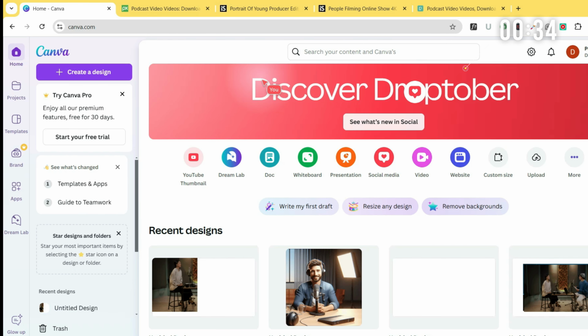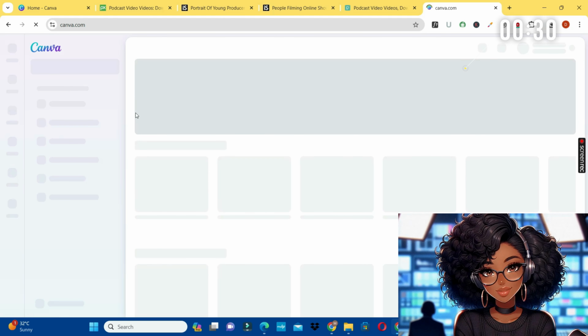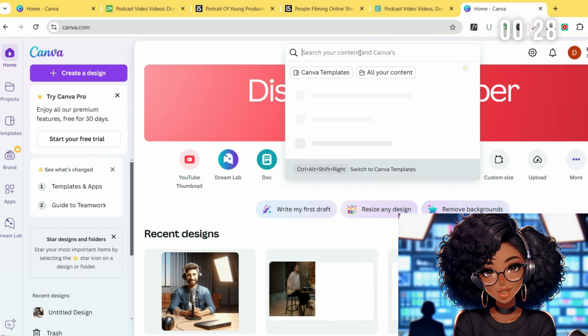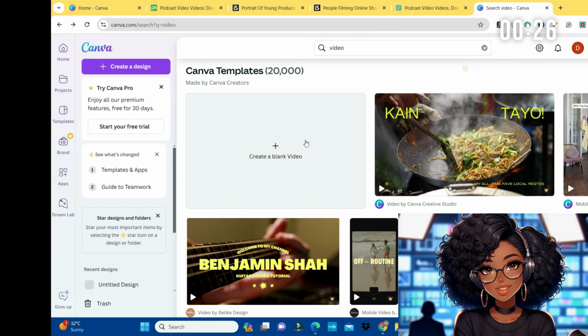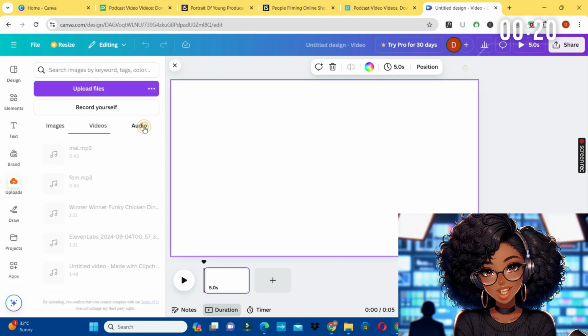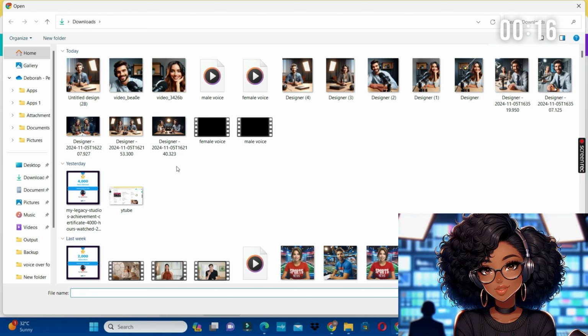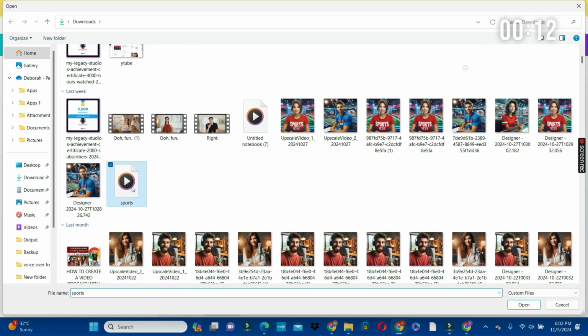You can type Canva and then visit the Canva homepage. Now in your search bar, type video. So you're going to choose create blank video template. Next is to import the audio to Canva. So click on the upload button, click on audio, click on upload files, and then import the audio you generated using the NotebookLM. So this is the audio.